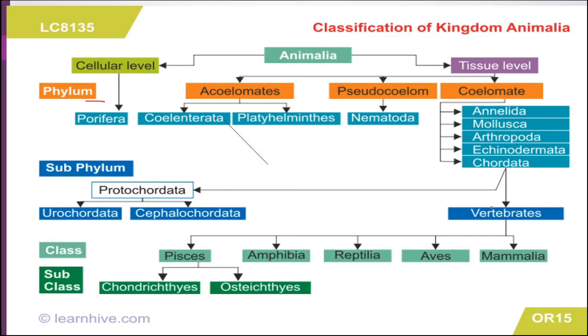Chordata is divided into two subphyla, that is Protochordata and Vertebrata. In Protochordata, there are Urochordata and Cephalochordata, and Vertebrata have 5 classes: Pisces, Amphibia, Reptilia, Aves and Mammalia. Pisces have 2 subclasses, Chondrichthyes and Osteichthyes. Chondrichthyes are the cartilaginous fishes, and Osteichthyes are the bony fishes.